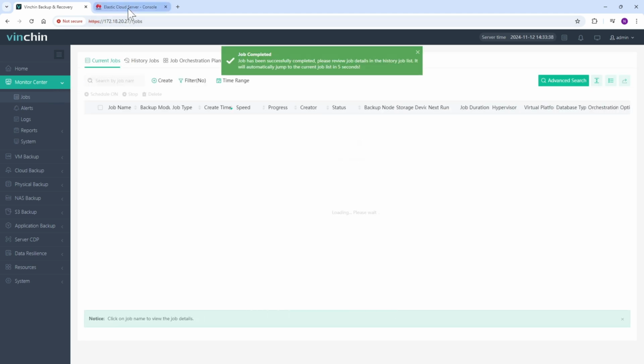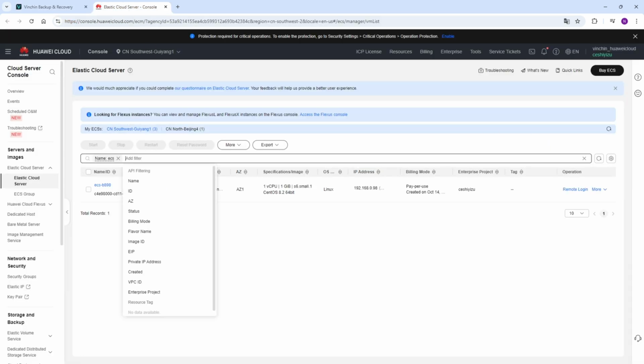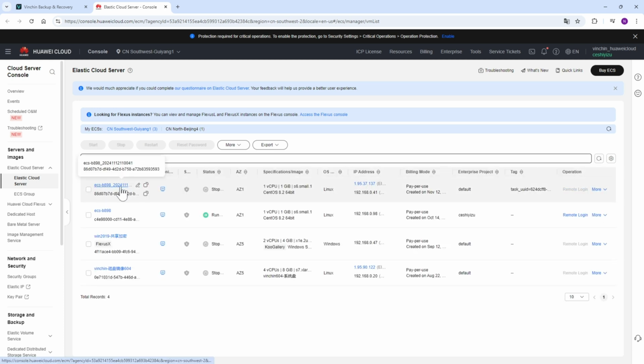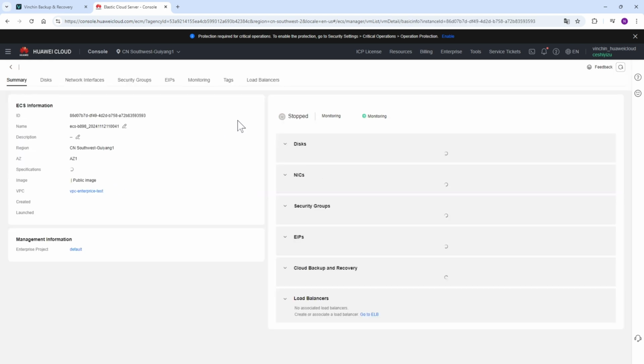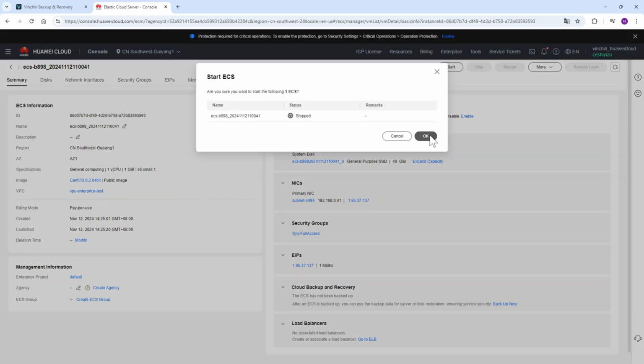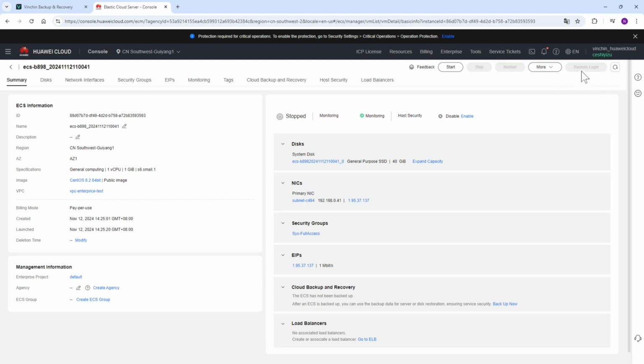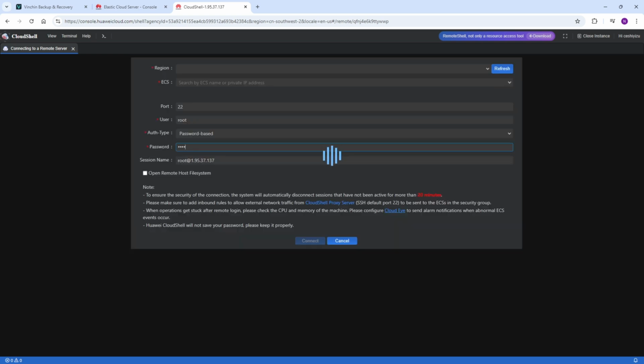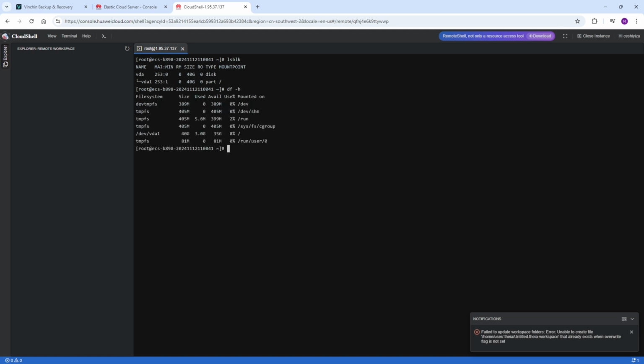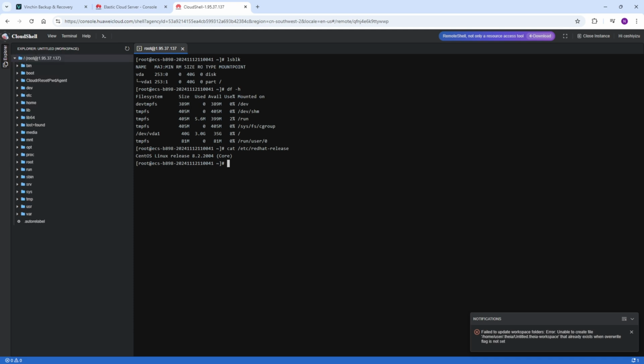You can check it in Huawei Cloud. It has been restored successfully.